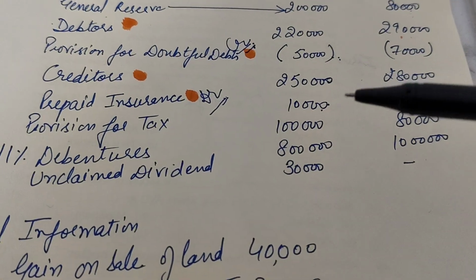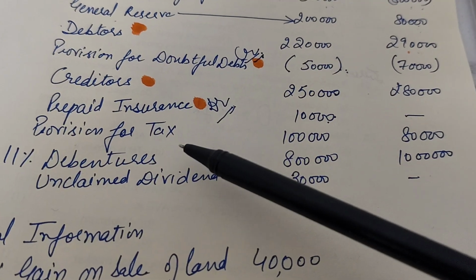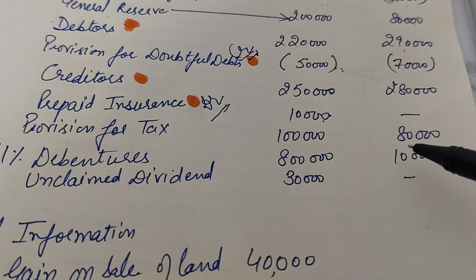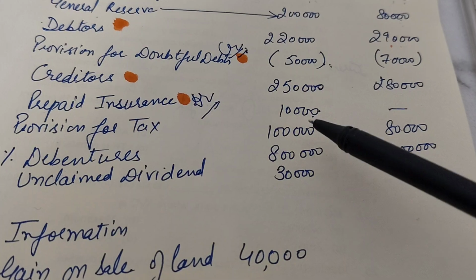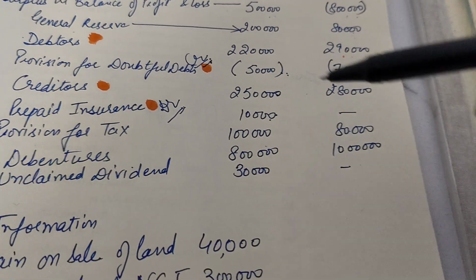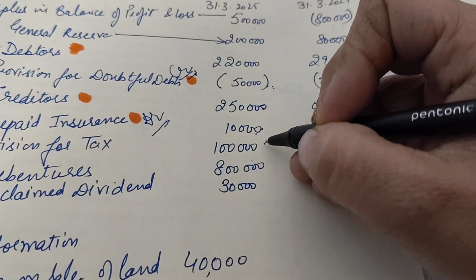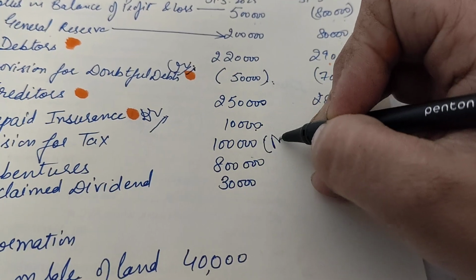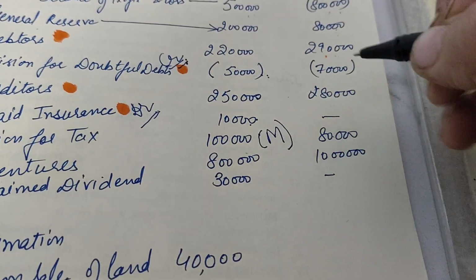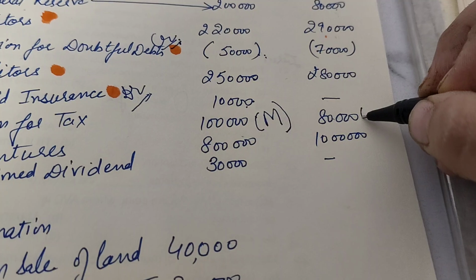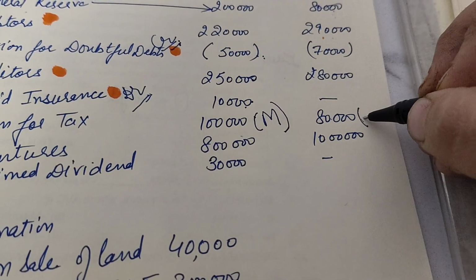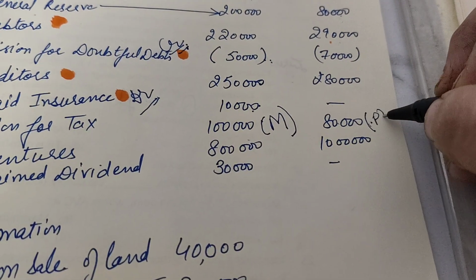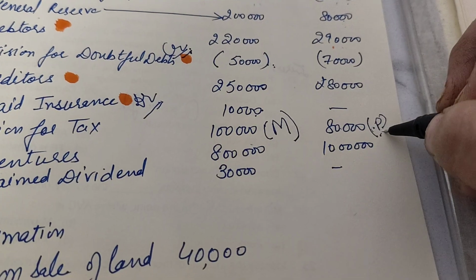Now coming to the next part, provision for tax is also given in the question. For provision for tax, this point is to be kept in mind: the closing balance would be the provision made during the year, and the opening balance would be the provision for tax paid during the year, right? Tax paid during the year.